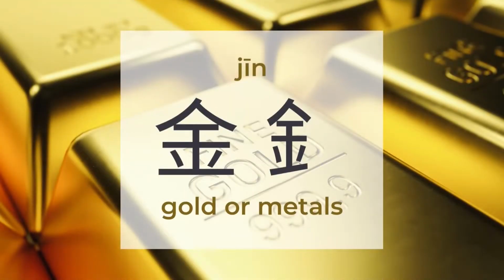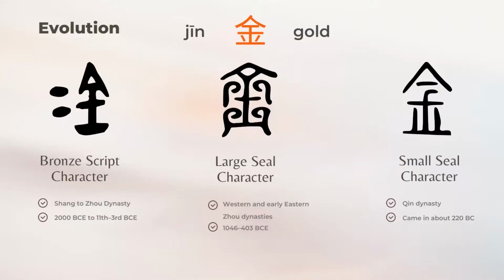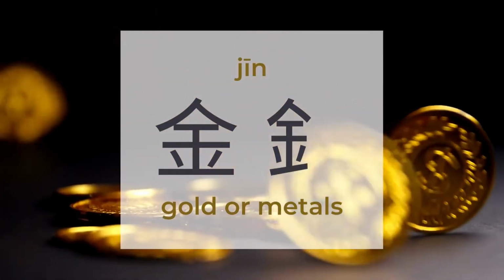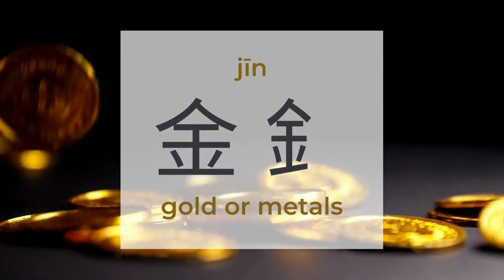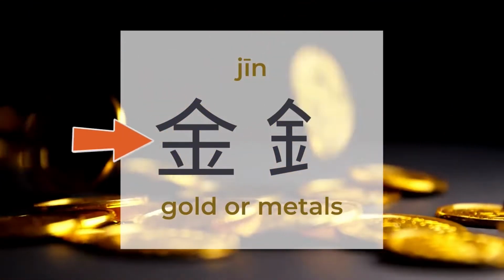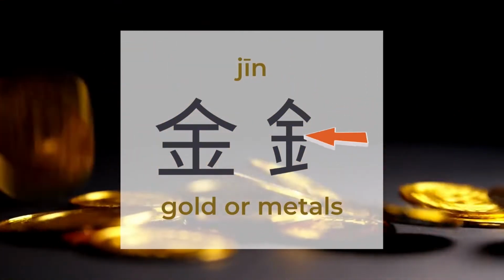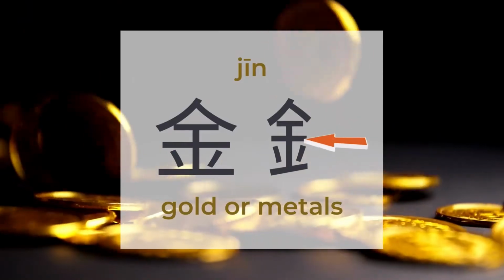金 gold or metals. There are around 806 characters to be found under 金. 金 means gold or metals in general. 金 is a pictogram, and the big 金 transforms into a skinnier 金 when appearing on the left side of a Chinese character.